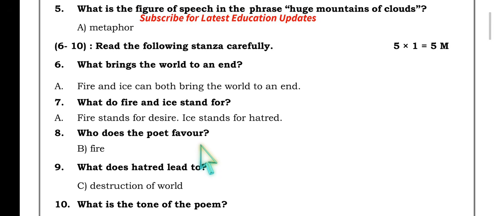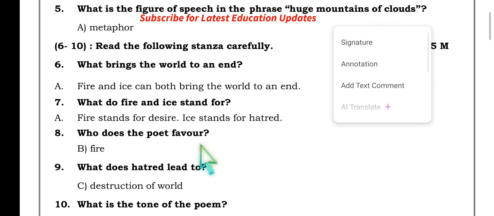Next one, Fire and Ice, stanza. Some say the world will end in fire, some say in ice. From what I've tasted of desire, I hold with those who favor fire. But if it had to perish twice, I think I know enough of hate to say that for destruction ice is also great and would suffice.